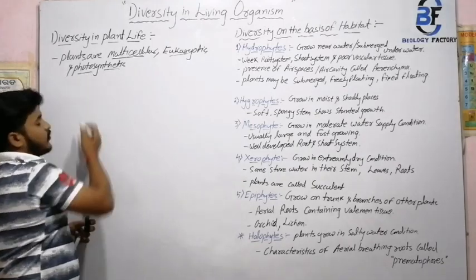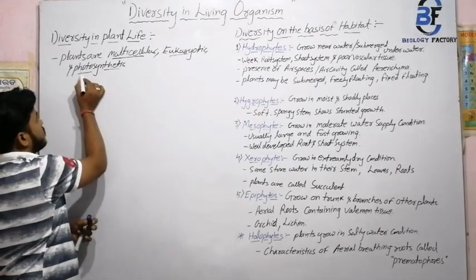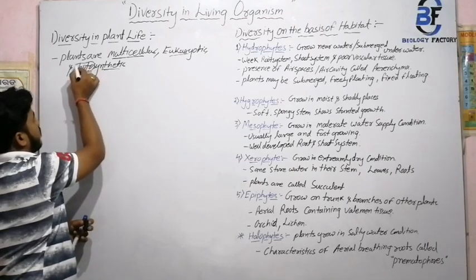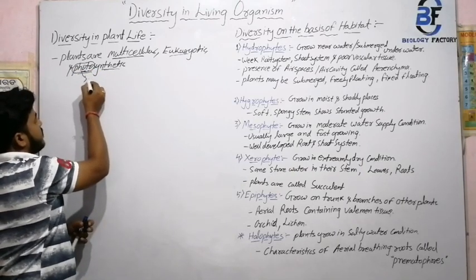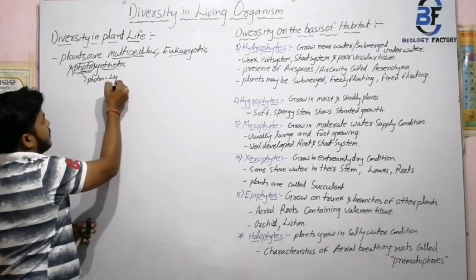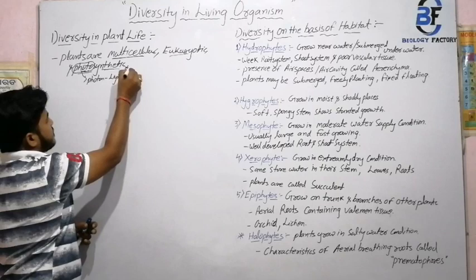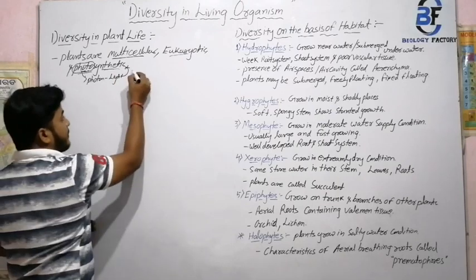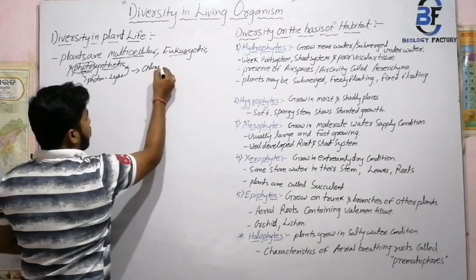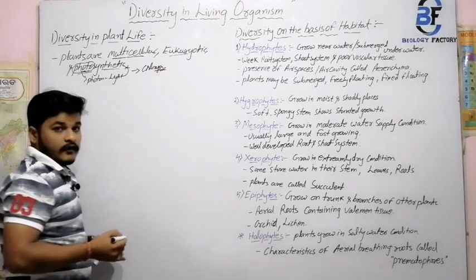Photosynthetic means, photo means light. If we split the term photosynthesis, it is developed from the term photon. Photon means light. So synthesis using light takes place by means of chlorophyll pigments. Why chlorophyll pigments?